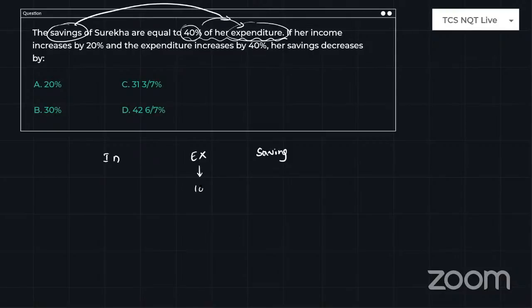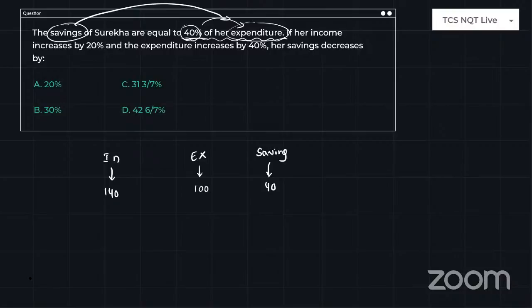Assume your expenditure is 100 rupees. And Sureka's savings are 40% of that. 40% means savings will be 40 rupees. Now tell me what will be the income? It will be 140 rupees. Why? Because expenditure 100, savings 40, income will be 140. This is how you have to start the problem.